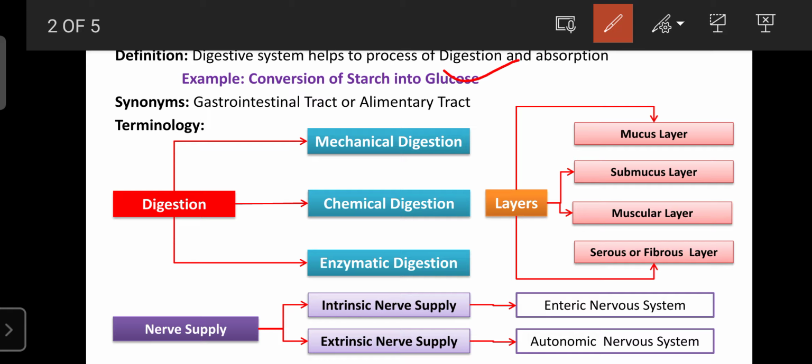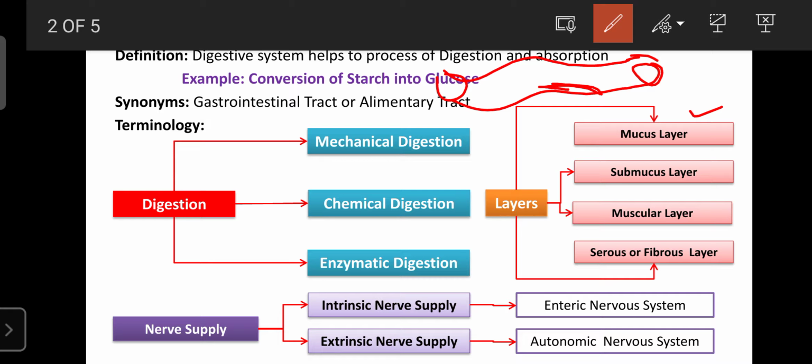Suppose you think of the GIT tract, such as the esophagus or small intestine, anything. That first innermost layer faces the food or lumen, so it is known as the mucus layer.